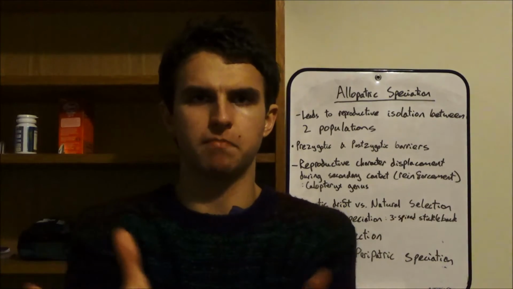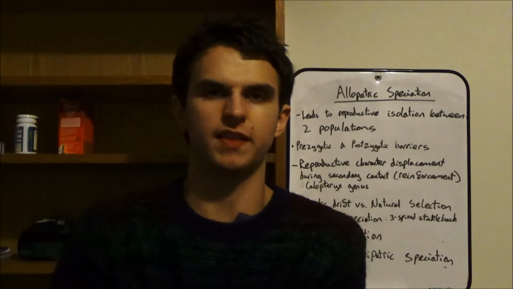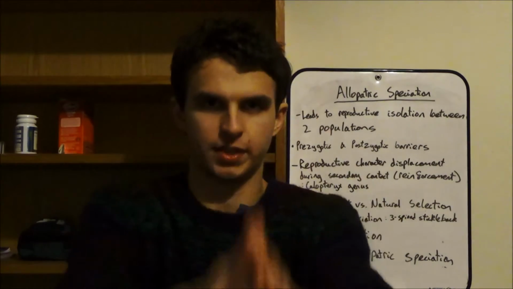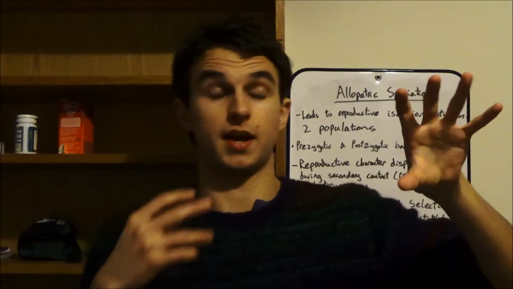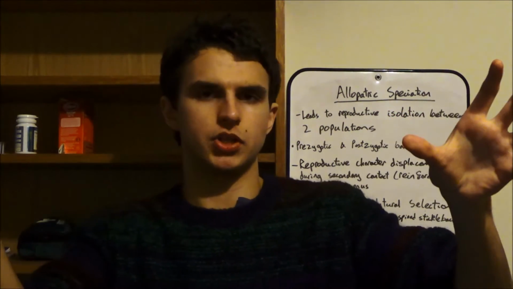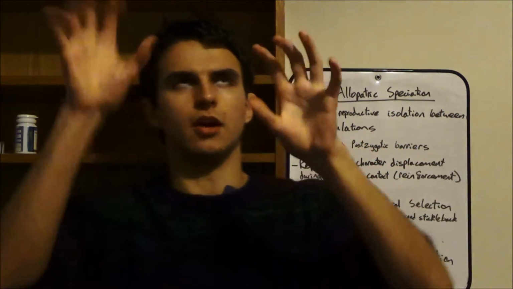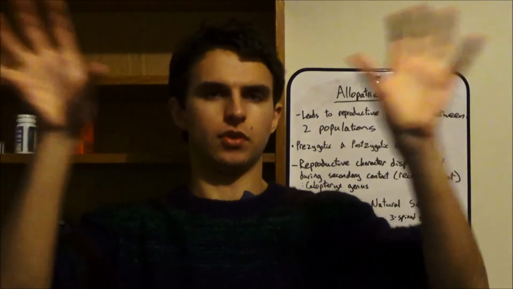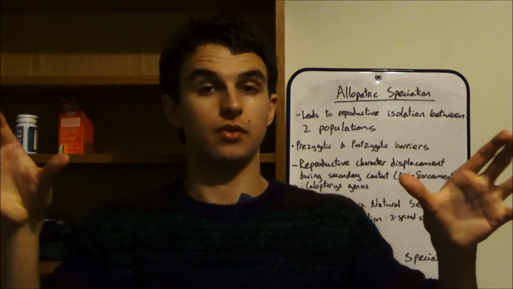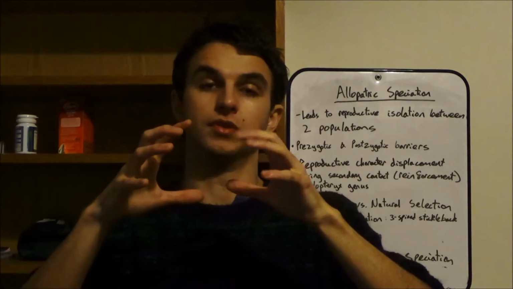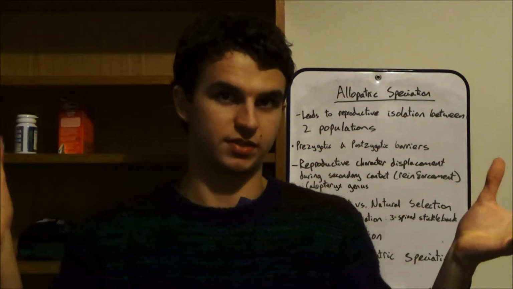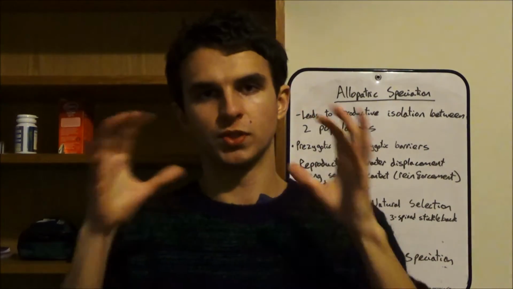You've got one big population, and then it's cut in half by this river that forms in the middle of the population. So genetic changes caused by genetic drift in one population won't be transferred to the other population because there's no gene flow. So these two populations need to be isolated for a good length of time. So once enough time has passed, if you put them together again, they won't be able to mate and form fertile offspring. So there's a barrier there. So this is what we call secondary contact.